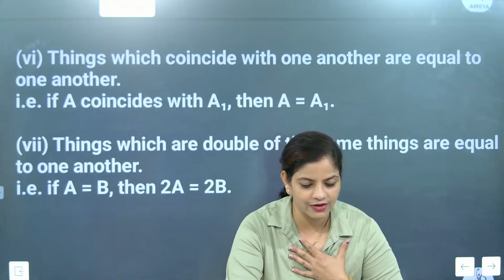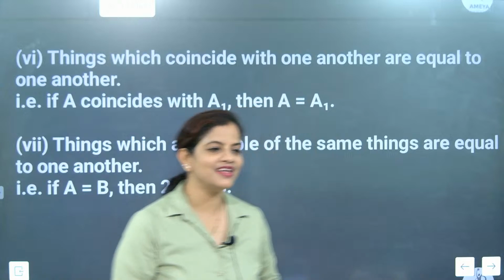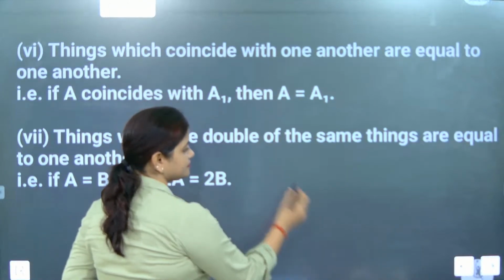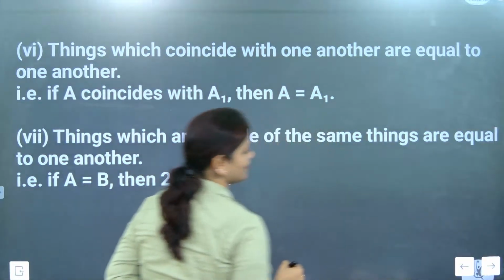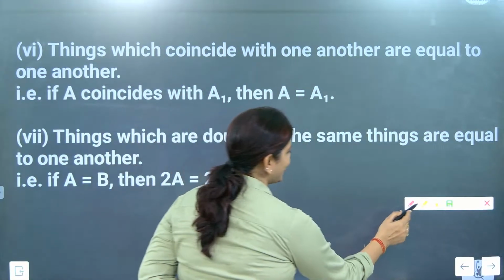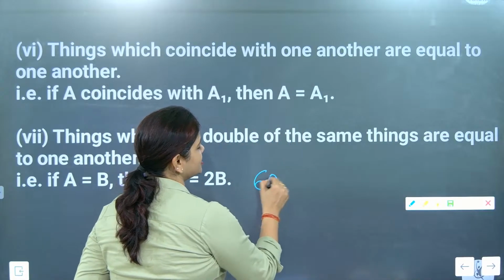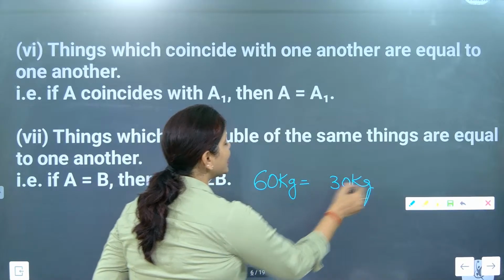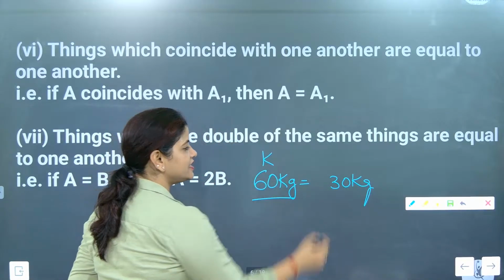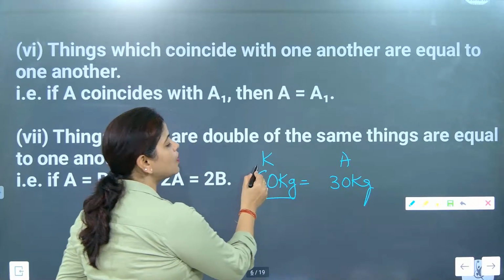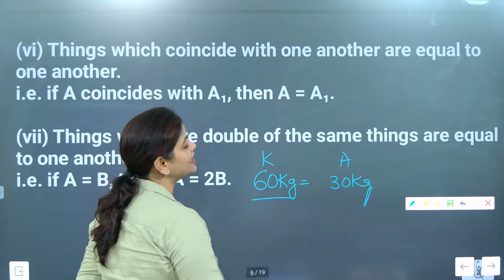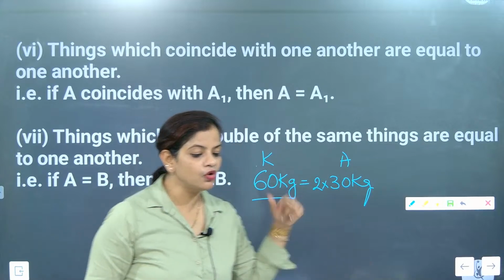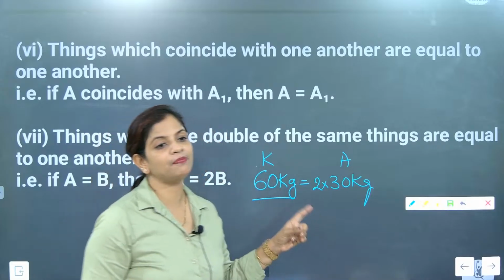Just understand: I am 60 kg. For understanding I am writing this, not for fighting. Now Amrish is 30 kg. So how can I make them equal? Khushbu aunty is 60 kg, Amrish is 30 kg. Khushbu aunty is 2 times Amrish. So where will 2 be multiplied? 2 will be multiplied on Amrish. Understood? 2 will be multiplied on Amrish.